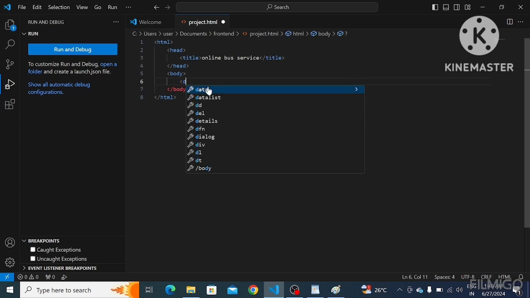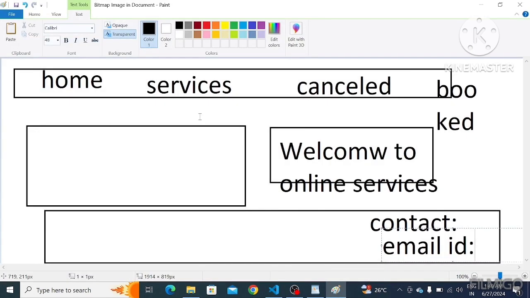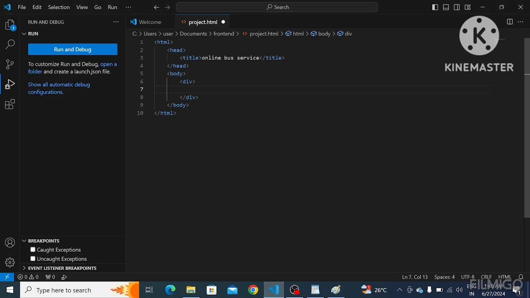I have taken one division, and in this division I want home, services, cancel and booked. Here I am going to use an unordered list. To implement this unordered list, we use the UL tag and LI tag.